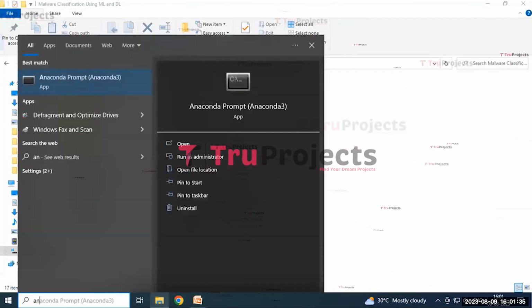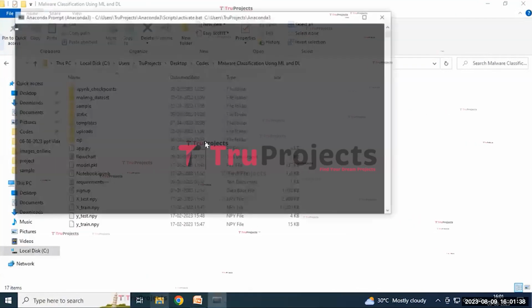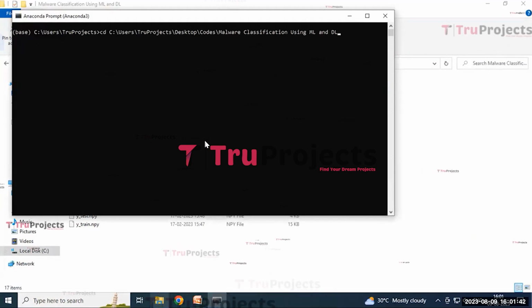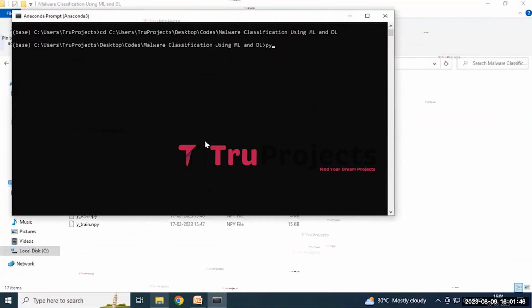and then open the Anaconda prompt. Here we need to write a command, that is cd space, and paste this code folder path. By this it will change the current directory to the code folder path, and then click on the enter button. Here we need to write a command, that is python space app.py. By using this command, it will execute the Python script and perform the runtime check for any syntax errors or logical issues. And then click on the enter button.